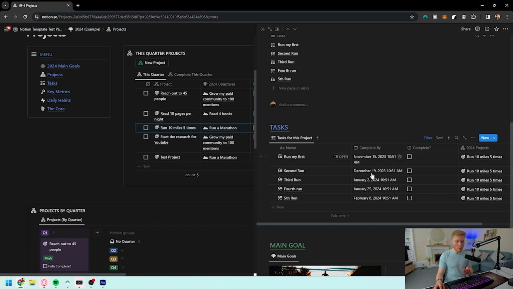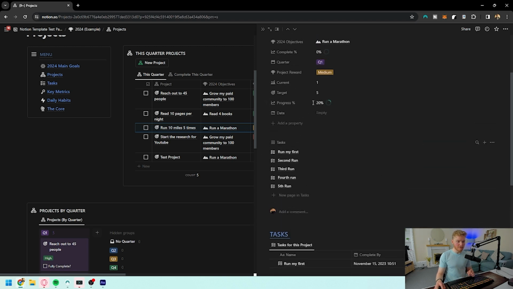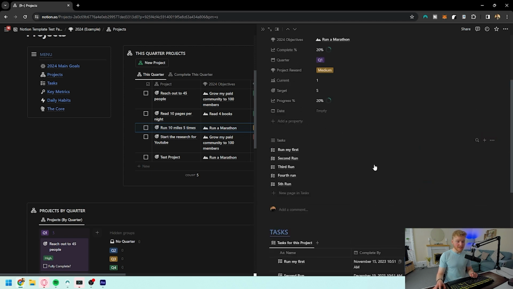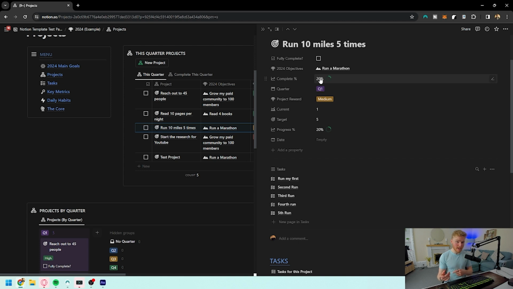We've got the first run, when we want that to complete by, the second run, third run, fourth run, and so on. If we come into here and we check this box, we can see right now that the complete percentage is 0%. But if we check this first task off, we can now see that it's 20%. This is because the tasks are related to the project that we actually have in here.